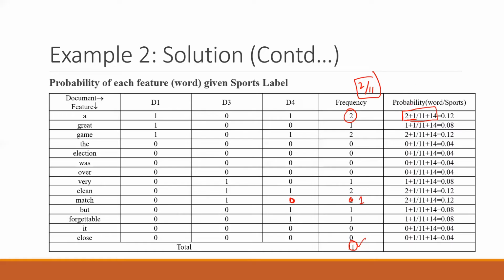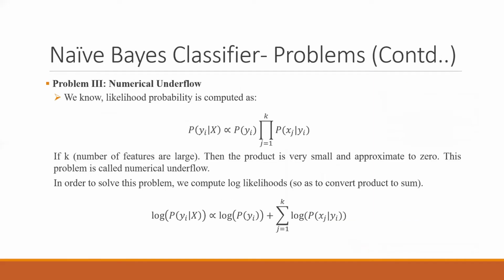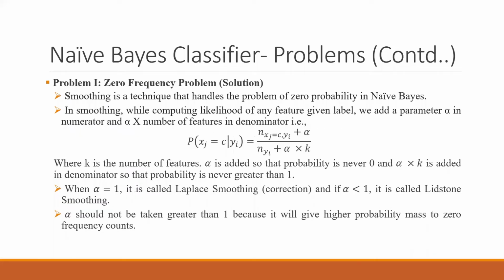As we discussed, it is my Laplace smoothing, right? So if we recall this Laplace smoothing formula, you could see that it was n plus alpha upon n plus alpha into k. Here k was 14 because we had 14 features. Alpha is equal to 1. So n plus 1 upon n plus 14 was done, right?